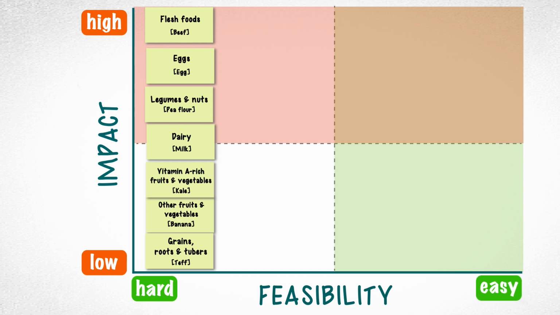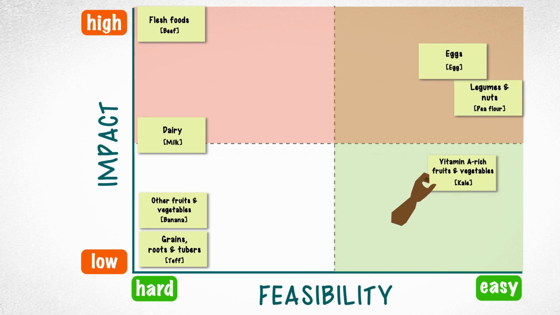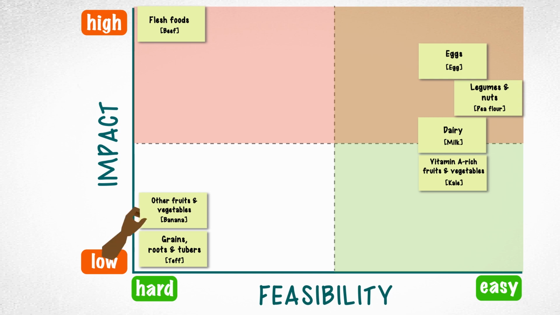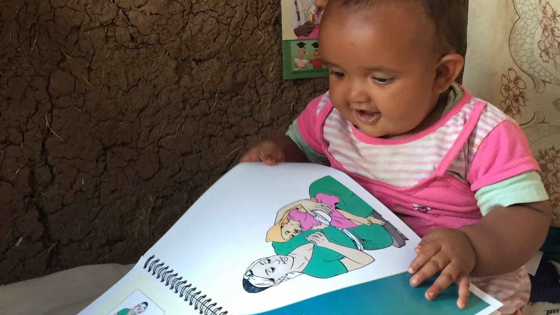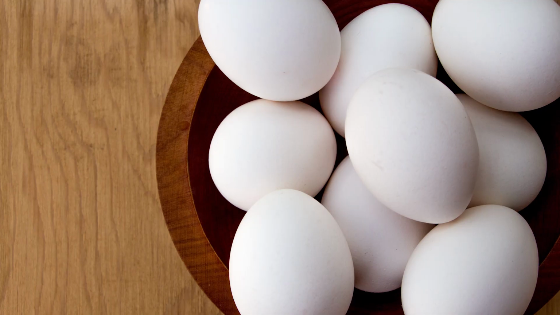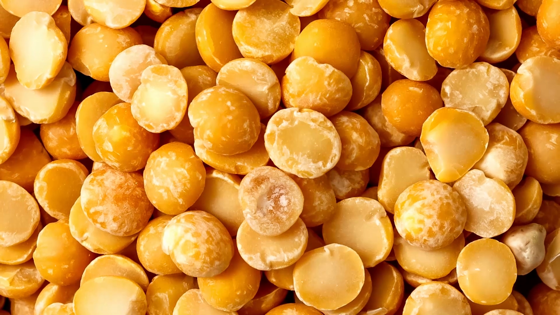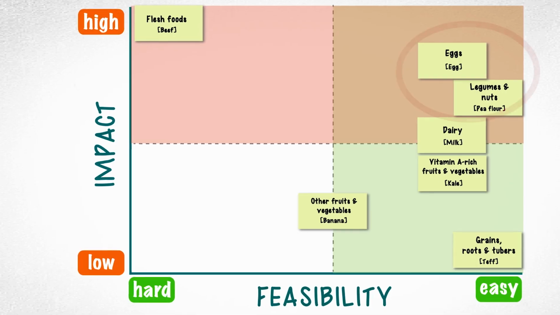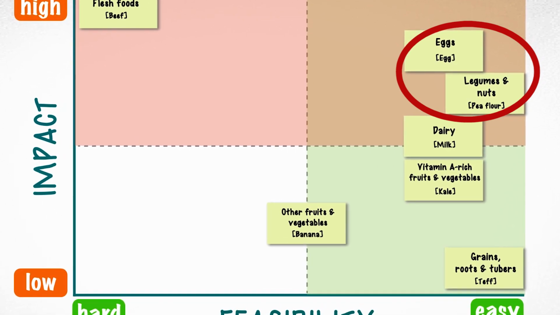We used the horizontal axis to ask, how hard or easy is it? We had local qualitative data to rank the actions on feasibility. For this part, we did not move the small doable actions up or down, only from left to right. In our program's counseling, we can promote many important foods, but our mass media and community mobilization would really stress the value and ease of just 2 priority small doable actions: feeding the baby eggs every day and feeding the baby split peas every day.